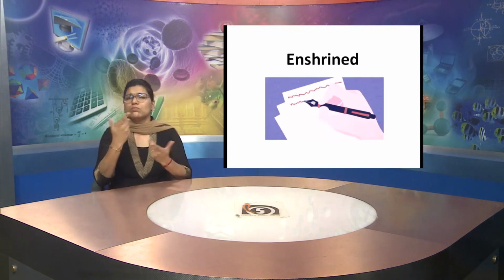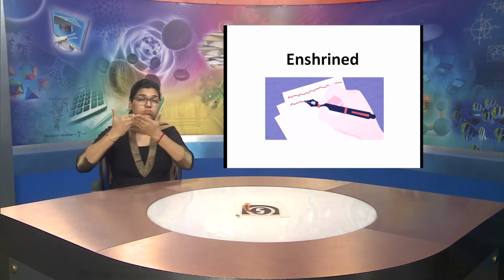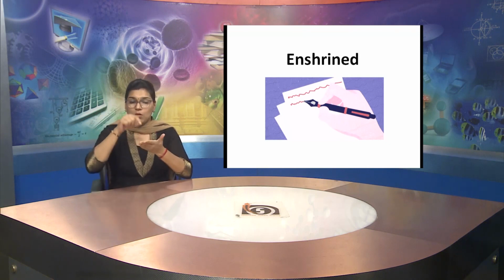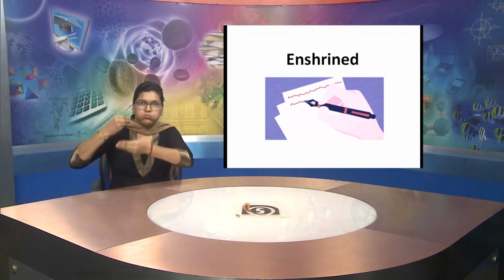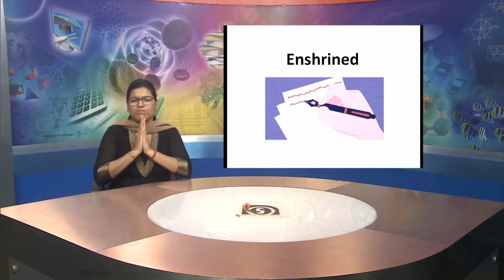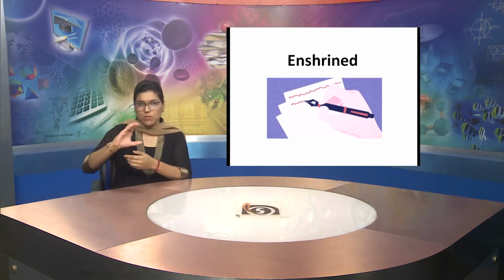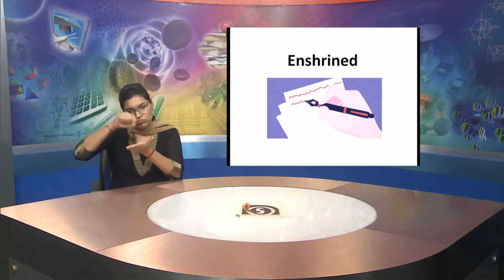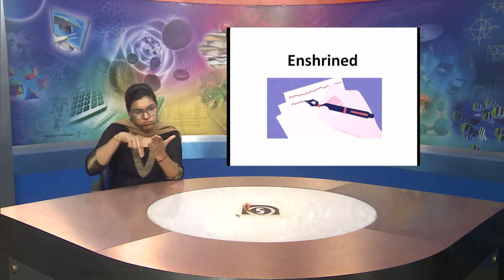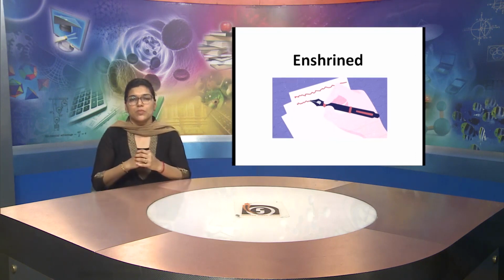This word is enshrined, means words which are put together so that the people or the community would follow. And these words may be from generation to generation. From the past generation, it has been followed by all the people of the community.